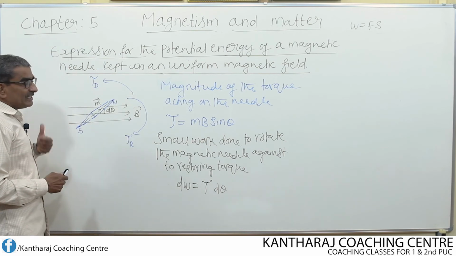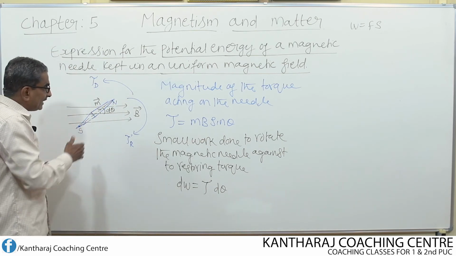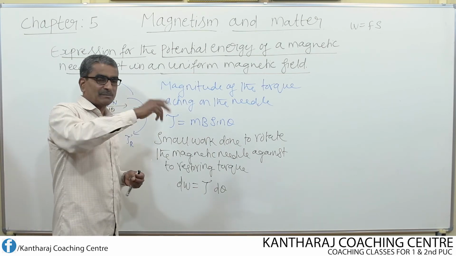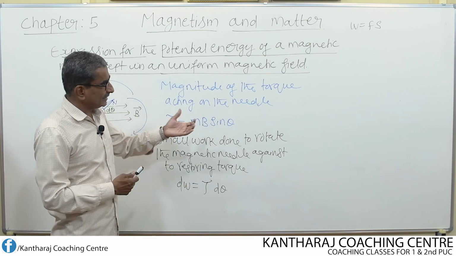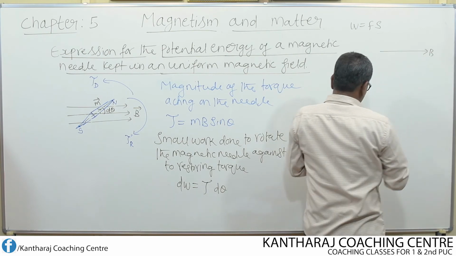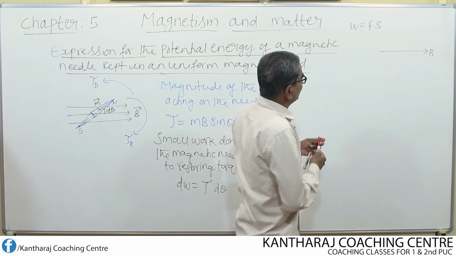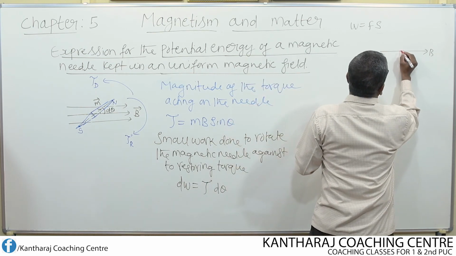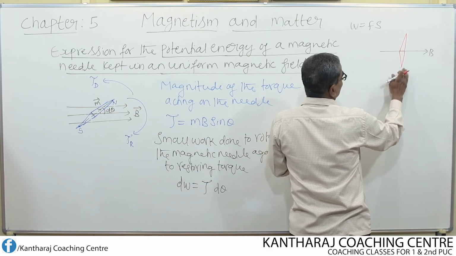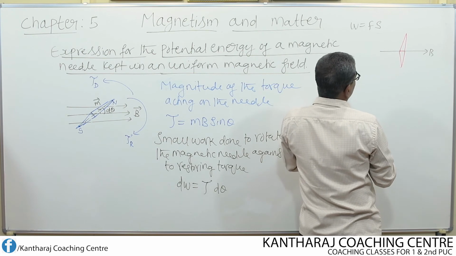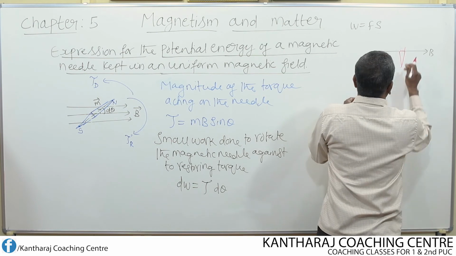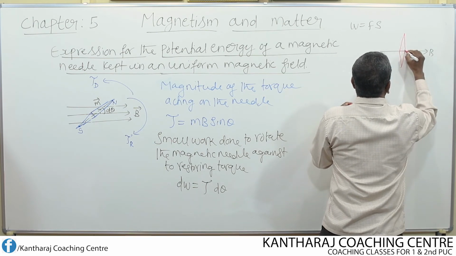Now, in general, suppose the needle is to be rotated from an initial position theta 1 to some other final position theta 2. What does it mean? Let us write one diagram. This is the magnetic field. I consider now the initial position of the needle as, look here, this I consider as the initial position. Initially, the magnetic moment and the magnetic field both are making right angles.